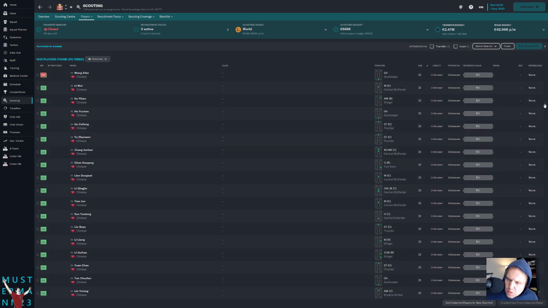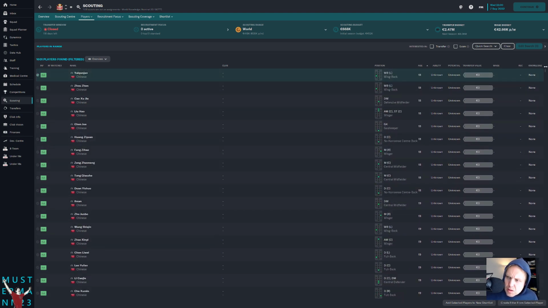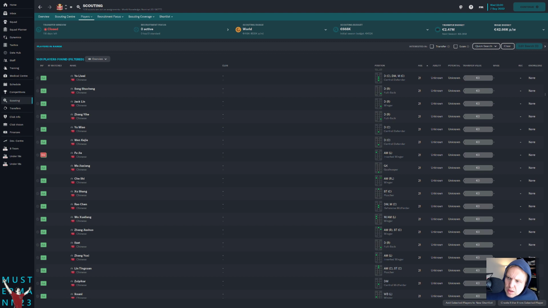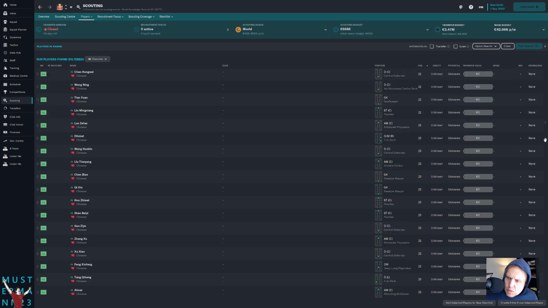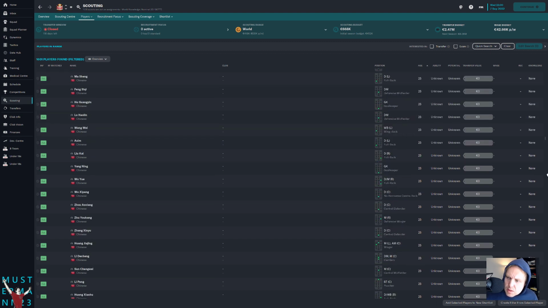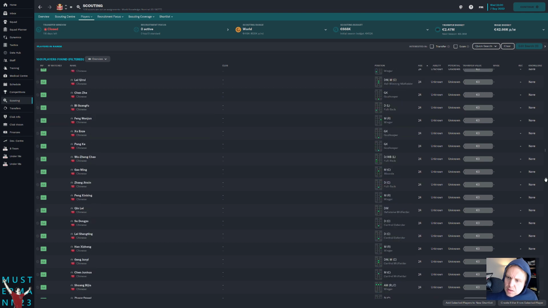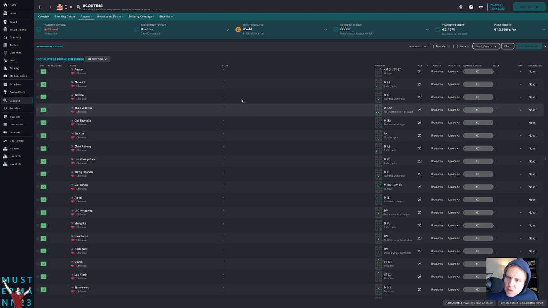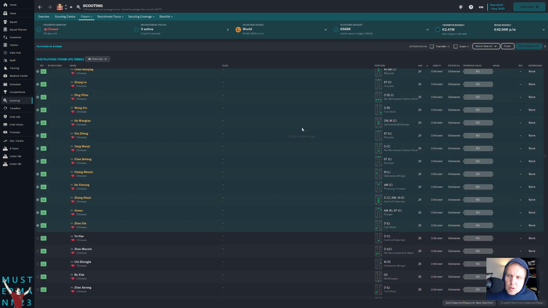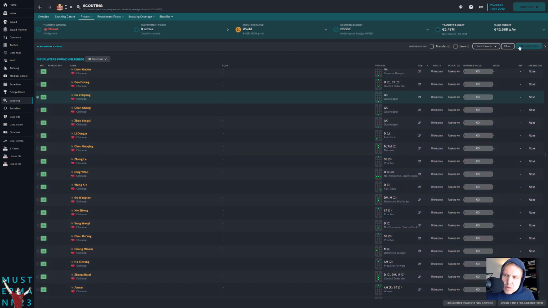We'll go all the way back up, and we'll just scroll down to wherever age 24 happens to be. As you can see, all of a sudden there are tons and tons of players that we can choose from. So we add these players on, add to shortlist, Trialists, indefinitely. You can add up to, I think, around 500 players at once to a shortlist.